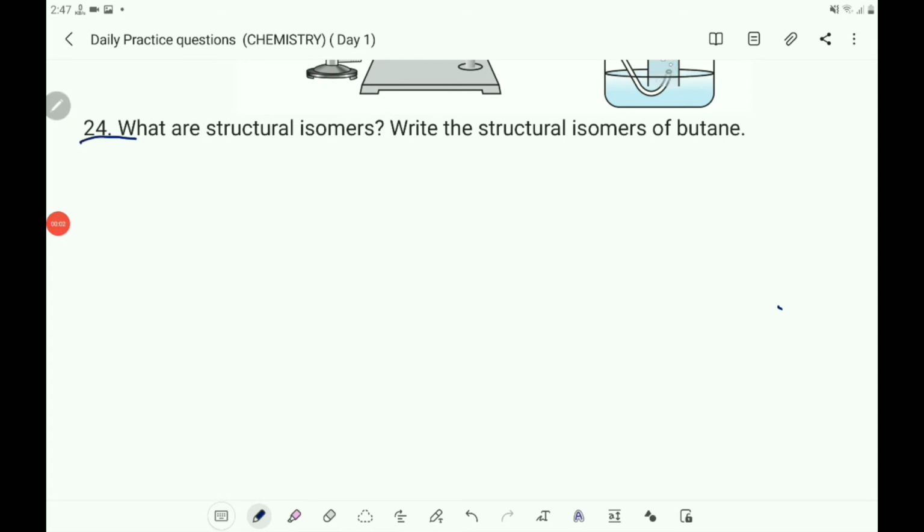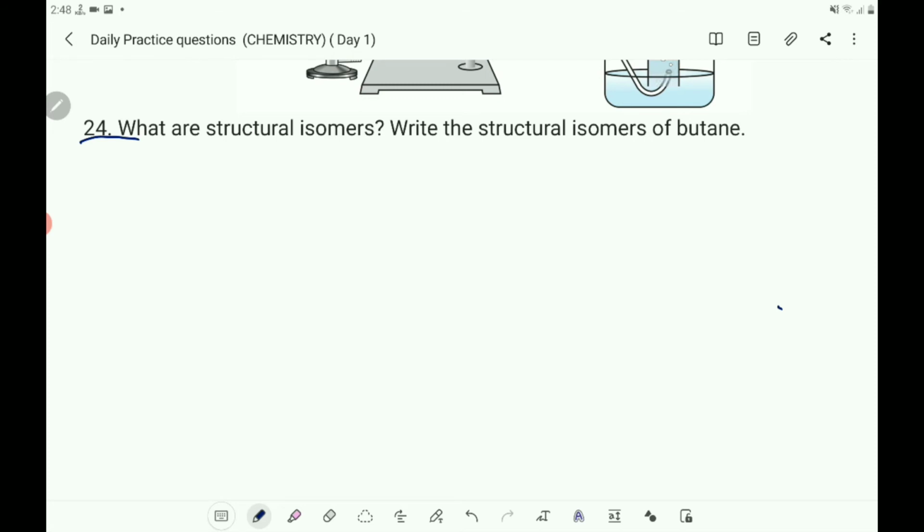Now question number 24. What are structural isomers? Write the structural isomers of butane. So what are structural isomers or what are isomers? The compounds that contain the same molecular formula but different structures are called structural isomers. The isomers of a compound have different physical properties.